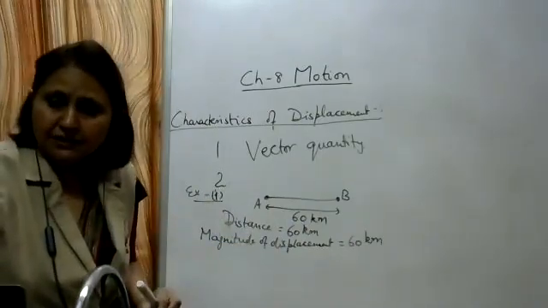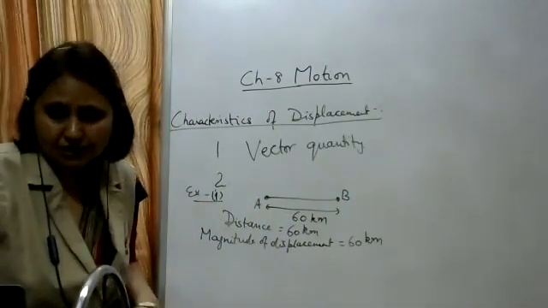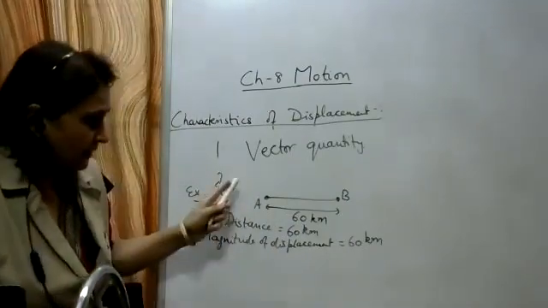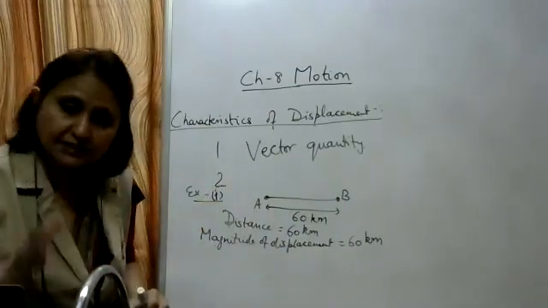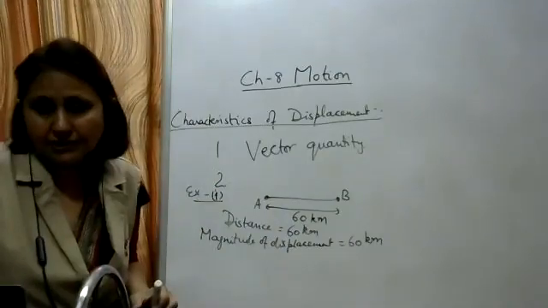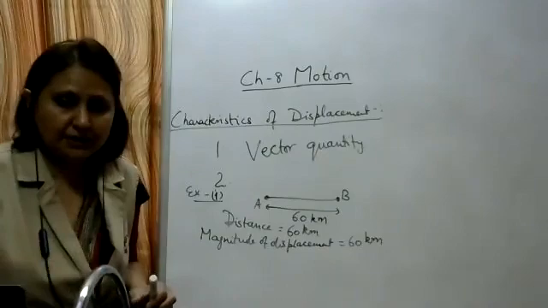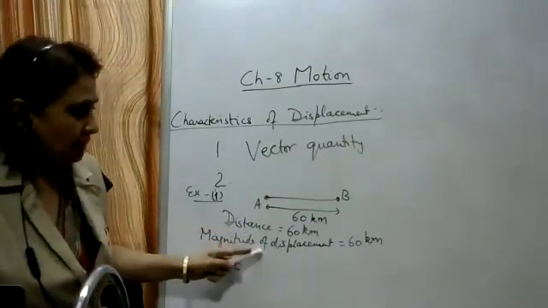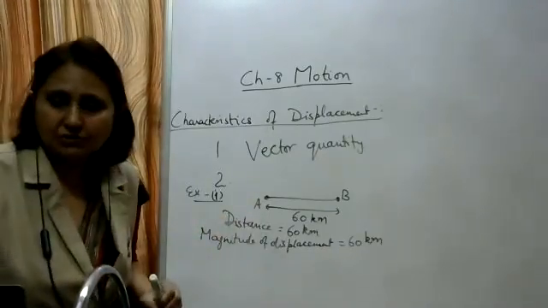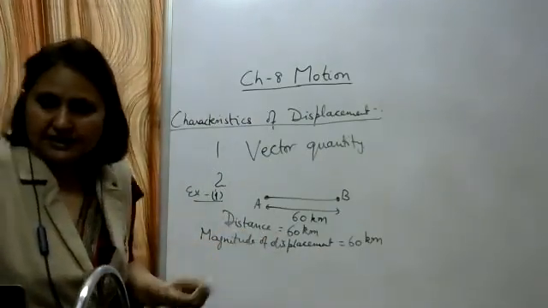Okay, so one example here we have studied to show that the magnitude of displacement is equal to the distance traveled, because we have the second characteristic which we have written: the magnitude of displacement. Either it can be equal to the distance traveled or it will be less than the distance traveled. So one example here we have taken to show that magnitude of displacement is equal to the distance traveled.